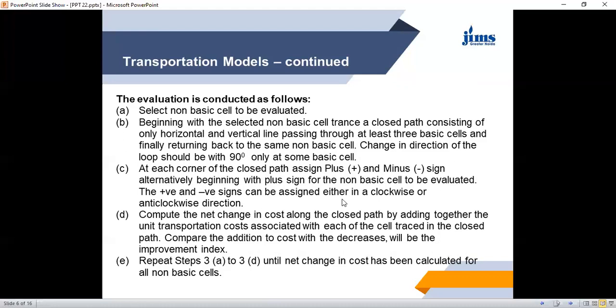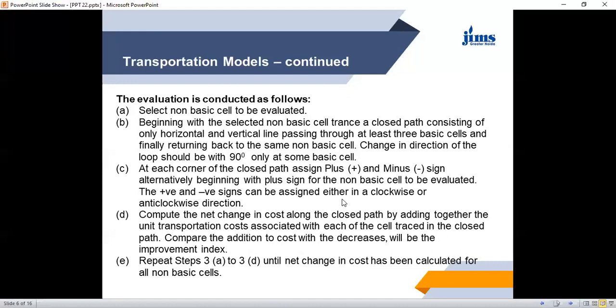You can change direction only at some basic cell, and that also at an angle of 90 degrees only. Means if you are going horizontally, you can go vertical. If you are going vertical, you can go horizontal.